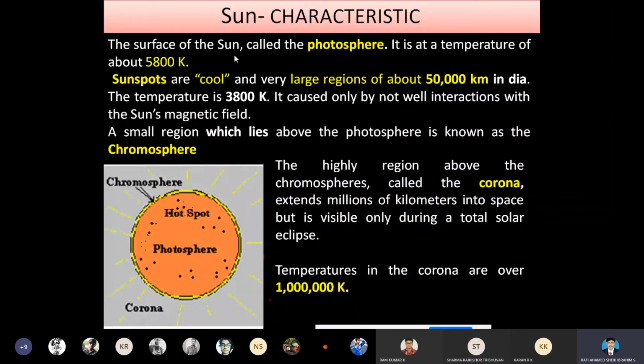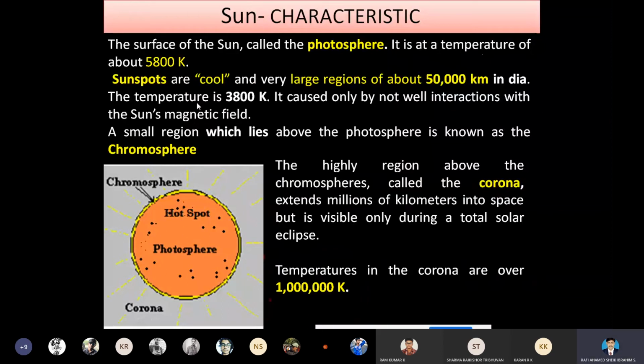The surface of the sun is called the photosphere. It is at a temperature of about 5800 Kelvin. The second parameter is the sunspot.